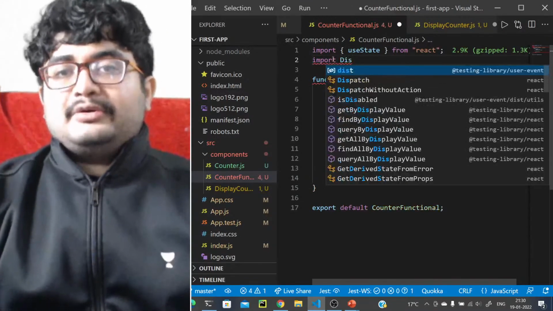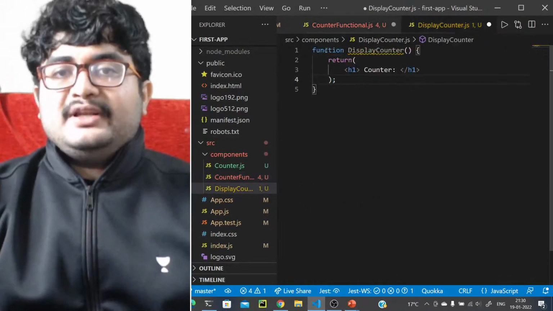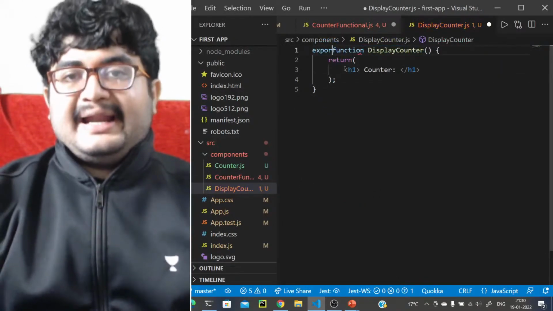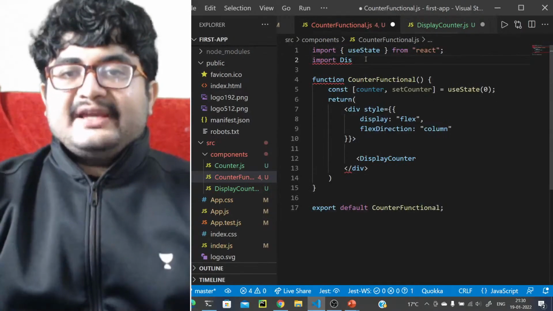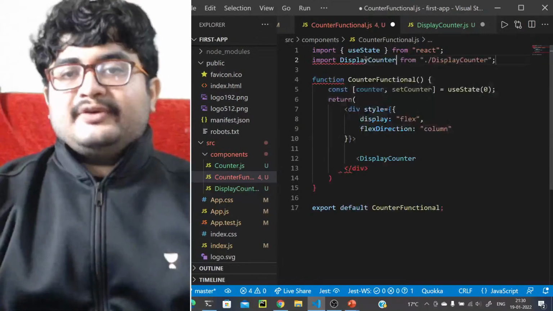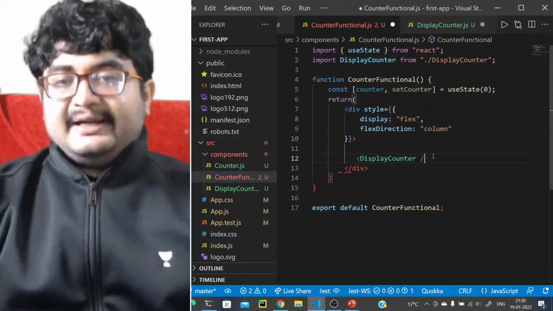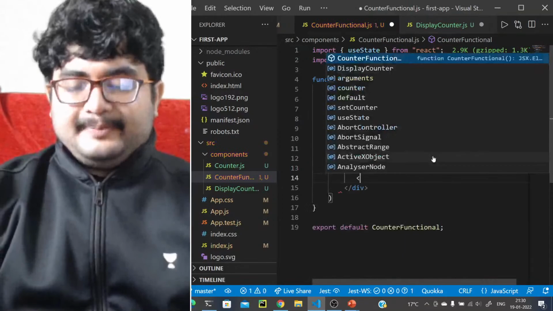Import display counter. So let's export this as well. It should be exported, so we can add here export default and function. So let's import display counter from display counter, right? So we can have this here, and we can have the button here, right?